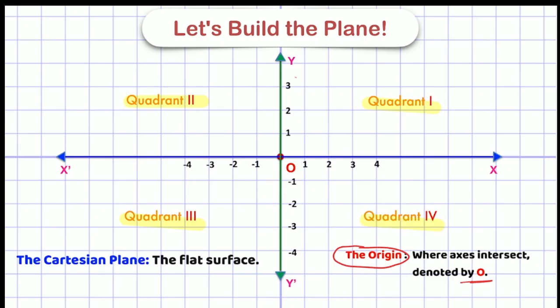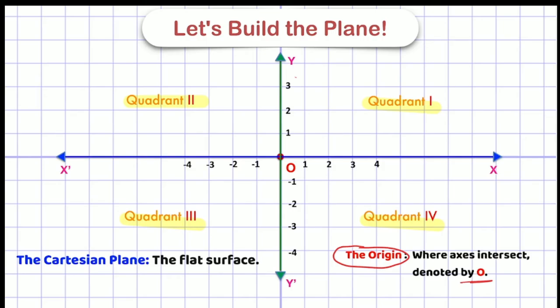You have to remember the names of all these quadrants in this direction only, anti-clockwise. I have named this 1, this will be my second anti-clockwise, this will be third, and this will be fourth. So you have to remember this. Now, what is a quadrant? Quadrant means one-fourth, right? So here we have 4 equal parts of 1, so I have named each a quadrant. You have to remember that this is a quadrant.